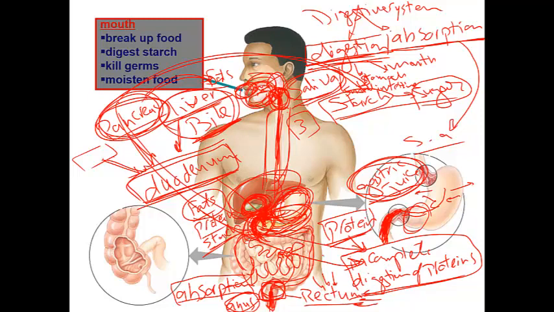So now the food is ready to be absorbed through the rest of the small intestine, which absorbs the digested food. Then the waste products pass through the large intestine to reach the rectum, which reabsorbs the extra water and returns it back to your body, and the waste products pass out through your anus.